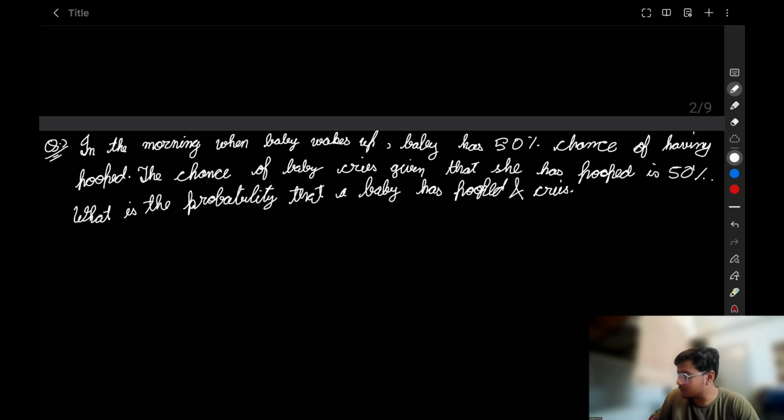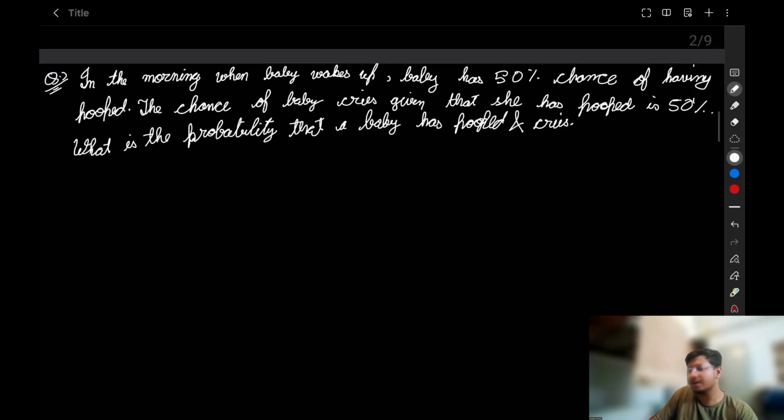Let's read the question once again. In the morning, when baby wakes up, baby has a 50% chance of having pooped. Let's notate pooped, P-O-O-P-E-D, as B, because if we write P, then probability of P doesn't look good, at least to me. So the probability of pooped, what are we given? 50% chance of having pooped, 0.5.